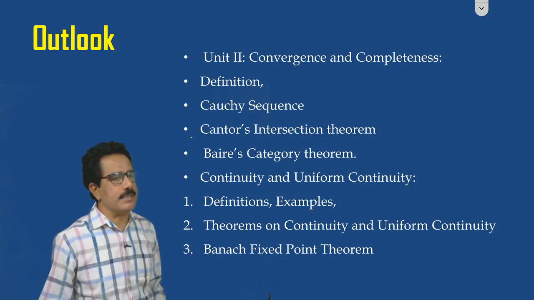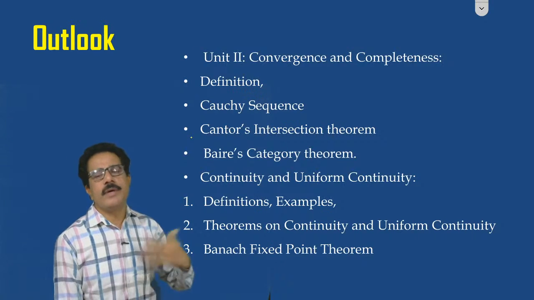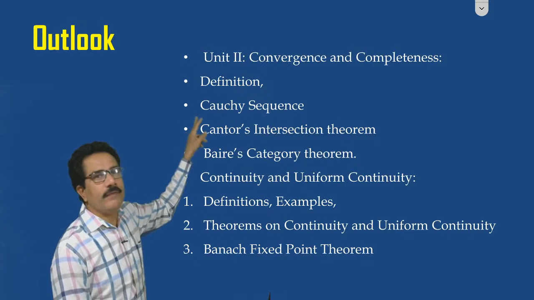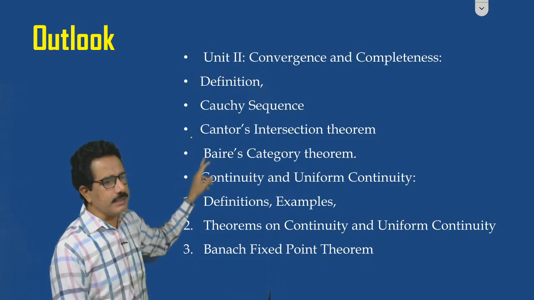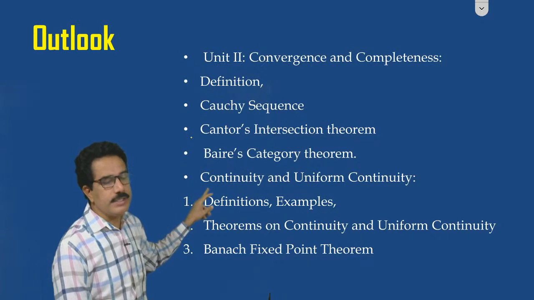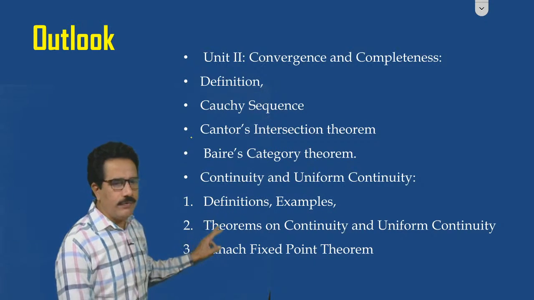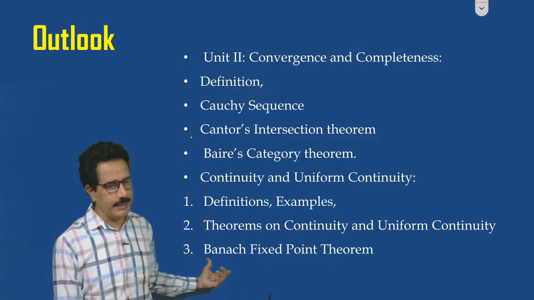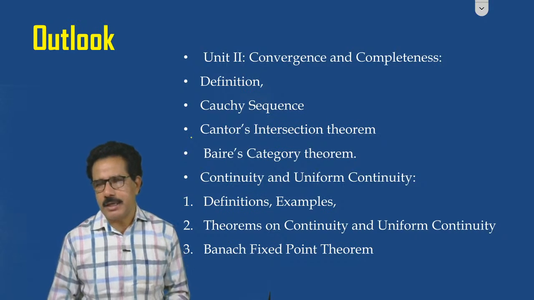What is meant by Cauchy sequence? What is meant by convergence, completeness? Actually, this is the second unit: convergence and completeness. In this second unit, we shall discuss the definition regarding the convergence, definition regarding the Cauchy sequence, Cantor's intersection theorem, Baire's category theorem, continuity and uniform continuity, definitions regarding the continuity and uniform continuity, theorems on the continuity and uniform continuity, and then we shall discuss the most important result, that is, Banach's fixed point theorem. Actually, this is the second unit or the second part of our lecture.